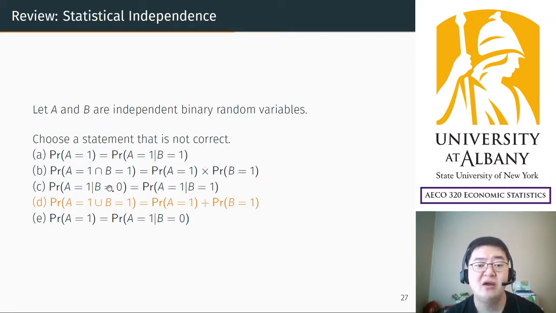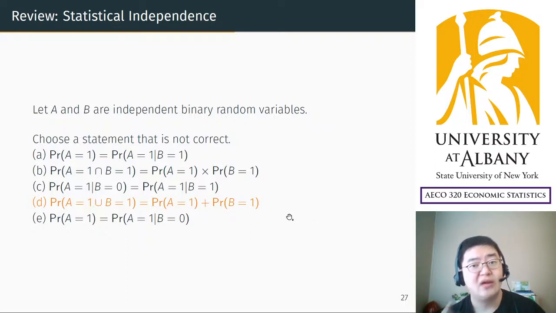No matter what the outcome of B is, the probability of A success does not change, even if B fails. So all the other four imply that A and B are independent. They do not interact. They do not interfere with each other.